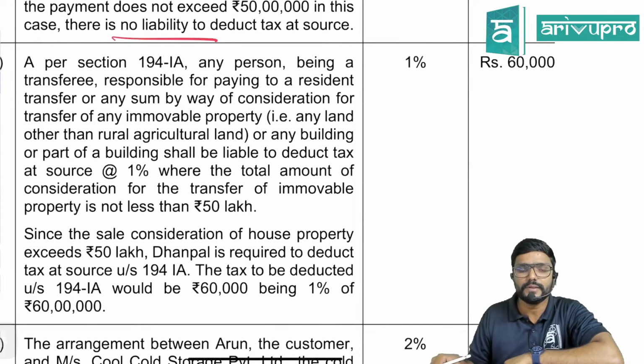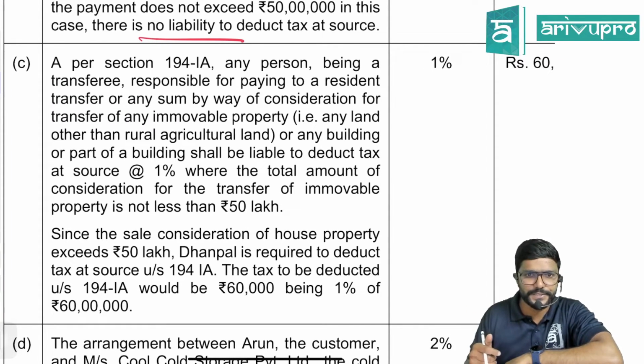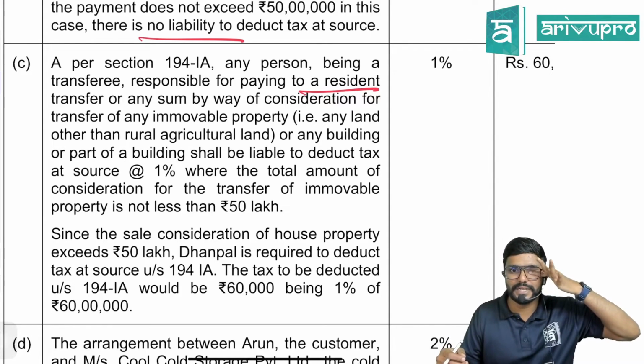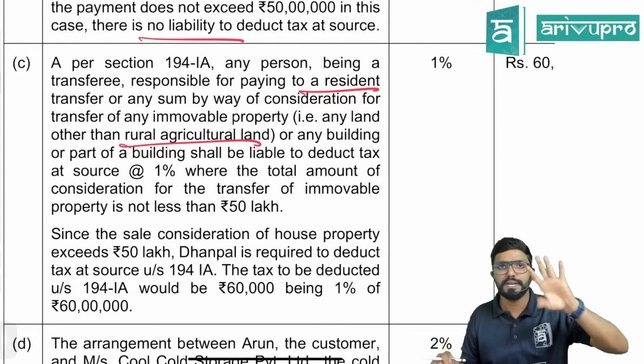As per section 194IA, any person being a transferee, that is a buyer, guys, responsible for paying to a resident, who is this? Seller. Transfer of any sum by way of consideration for transfer of any immobile property, that is any land other than rural agriculture land. If it is a rural agriculture land, then TDS is not applicable.